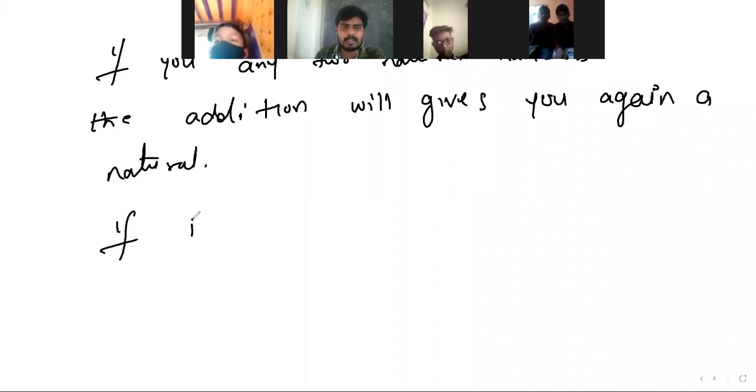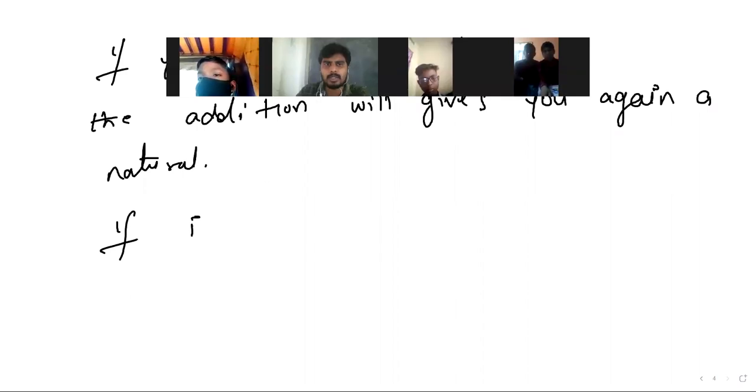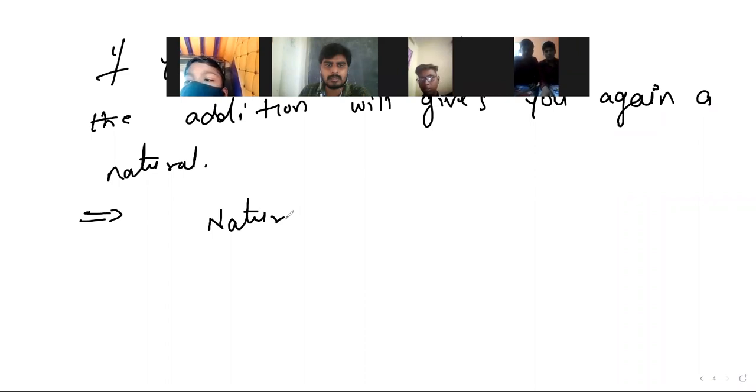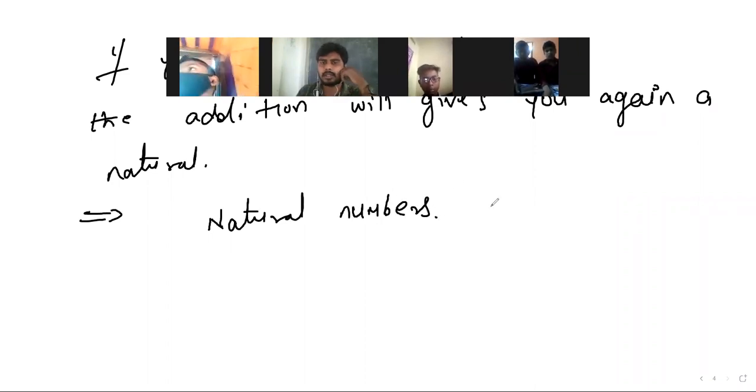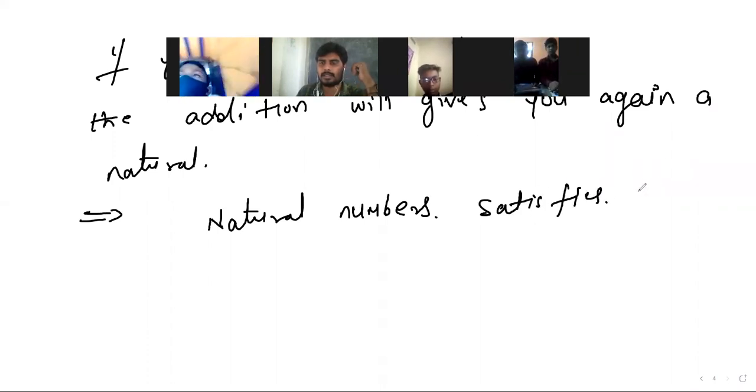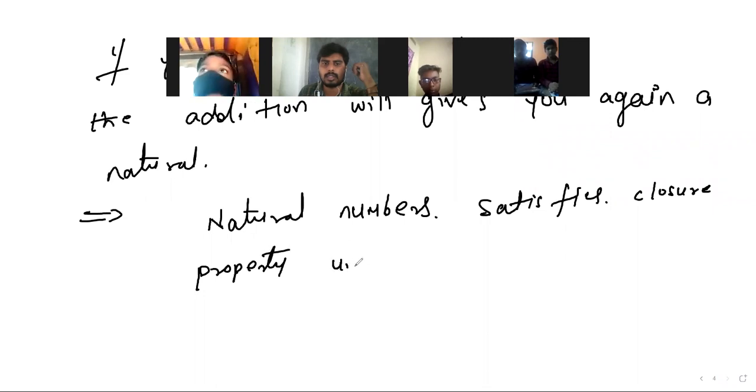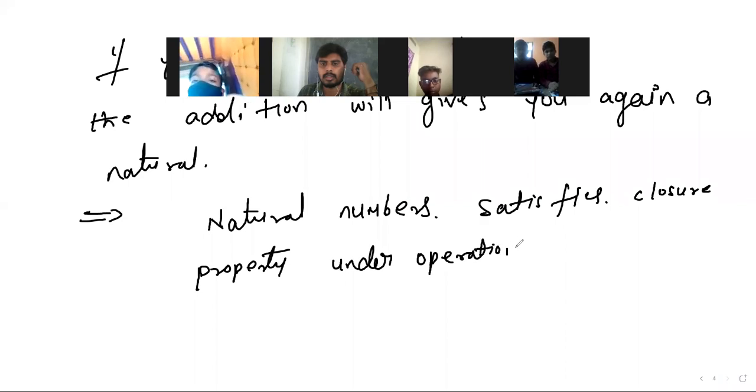If it happens for every natural number, then we can say natural numbers satisfy the closure property under the operation addition, right?